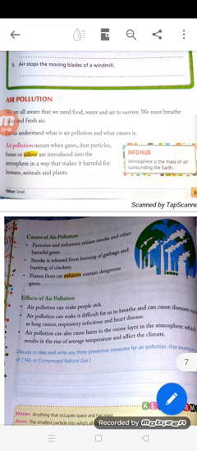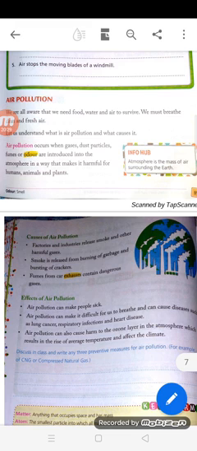And what are the causes of air pollution? Factories and industries release smoke and other harmful gases. Smoke is released from burning of garbage and bursting of crackers. If we burst crackers, then also smoke is released, which pollutes the environment.